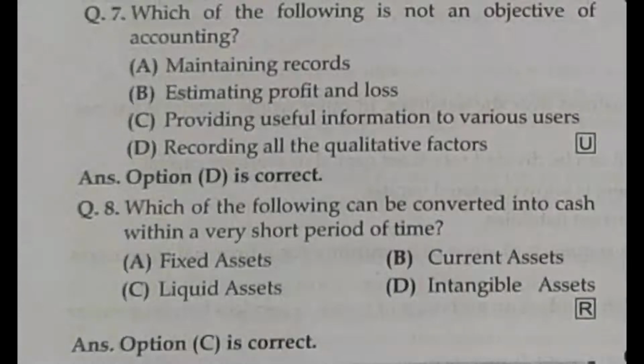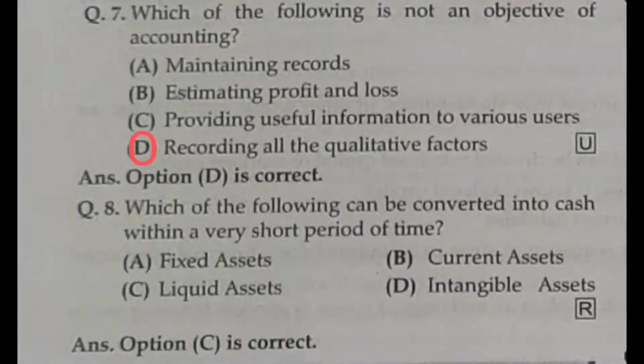Question number 7. Which of the following is not an objective of accounting? Not an objective or advantages, it is different. Here, which is not an objective of accounting? The first answer is maintaining records. It is an objective. Estimating the profit and loss account, it is an objective. Providing useful information to various users, it is also an objective. Recording all the qualitative factors, it is not an objective. Normally, we are recording only quantitative factors, not qualitative factors. So option D is the correct answer.